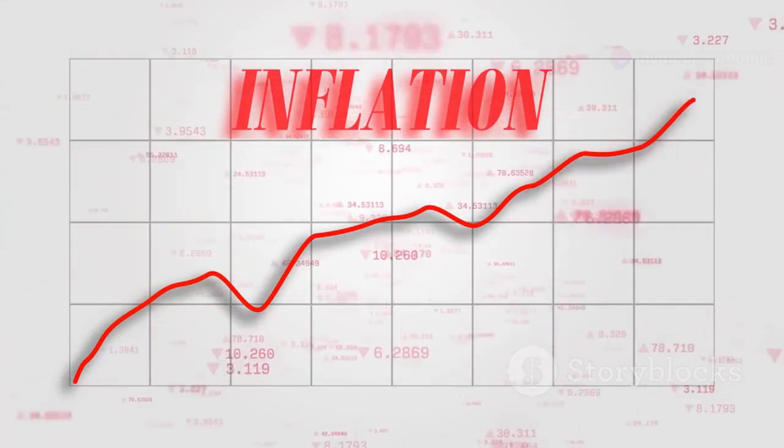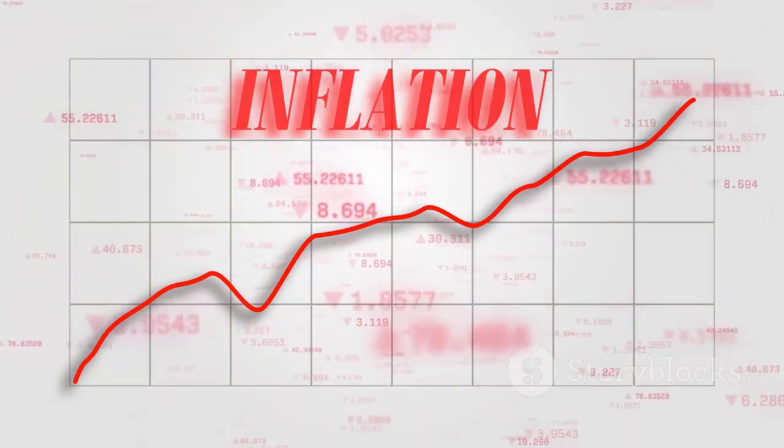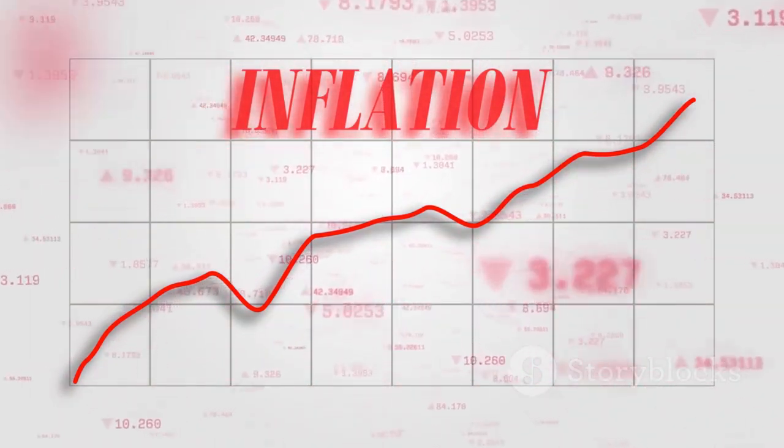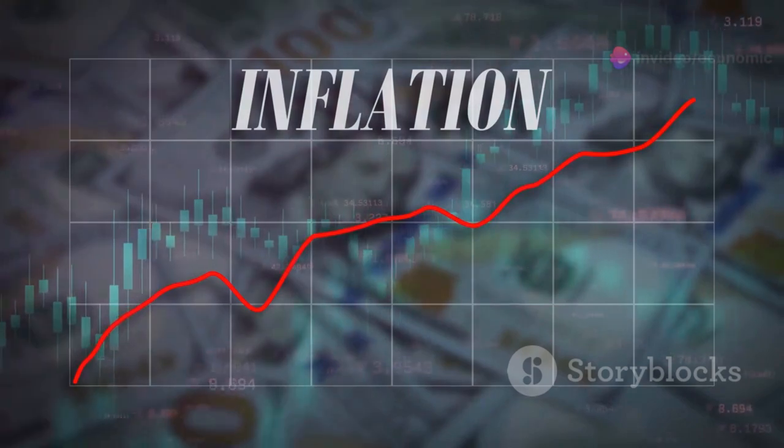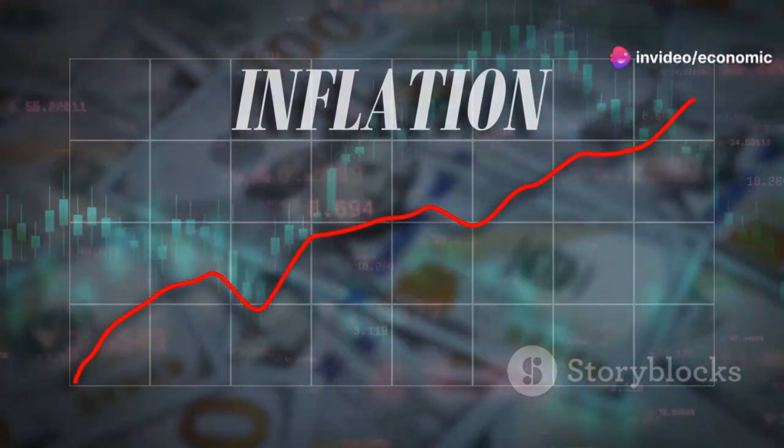Contractionary monetary policy, on the other hand, aims to slow down the economy, typically to combat inflation. Inflation occurs when there is too much money chasing too few goods, leading to rising prices. It involves decreasing the money supply. By pulling money out of circulation, central banks can help reduce inflationary pressures.